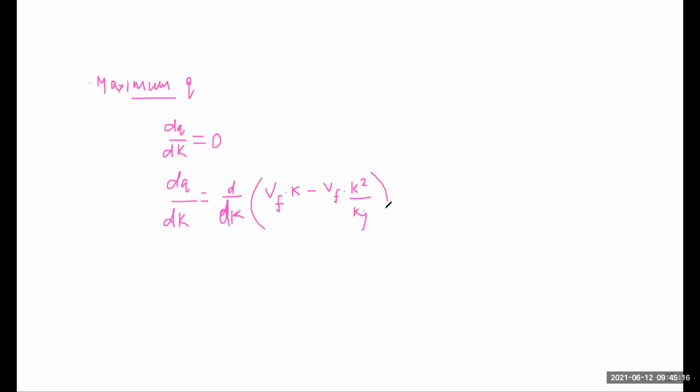To k square by kj. So from here we get vf dk into k, differentiate, minus vf into 2k by kj. So vf minus vf dot 2k by kj will become 0.